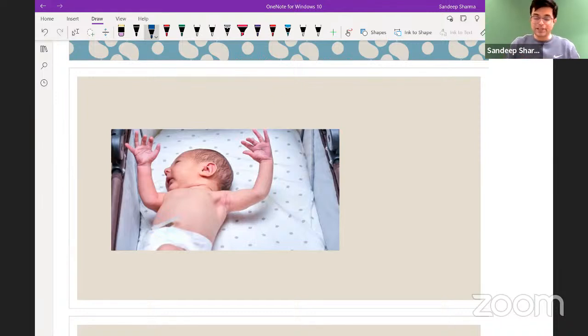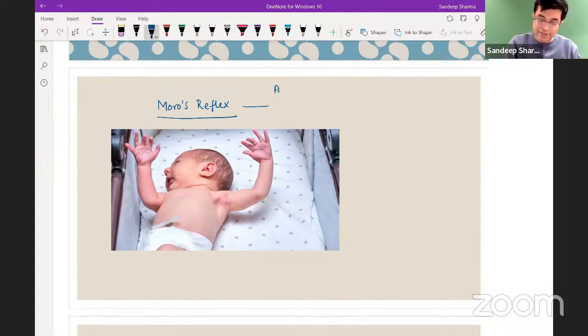Absolutely right. The likely reflex being checked here is Moro's reflex. Whenever you have a photograph of a child being held or lying on a cot and the child's neck is like this, and there are extended arms of the child and open fingers, remember that it is a marker of Moro's reflex. Moro's reflex, key points to remember.